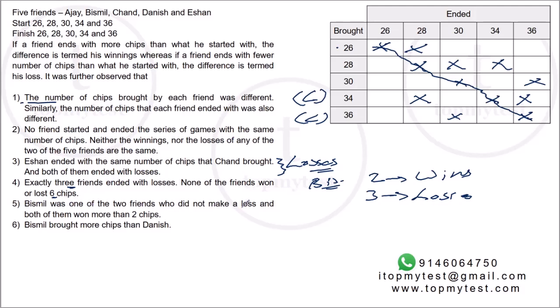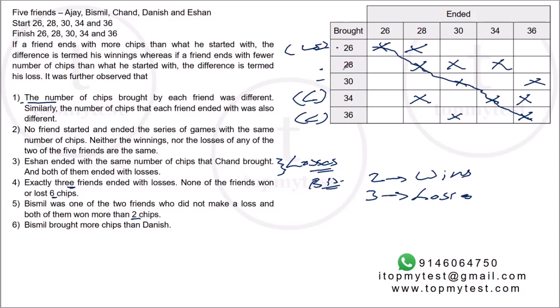Bismil is one of the 2 friends who did not make a loss, and both of them won more than 2 chips. Right? So that is the case. Now, two of these 3 will make a win and one of them will make a loss. Now we know 26 definitely makes a profit. 26 definitely will be winning, right? Because the values available are all above him, right?